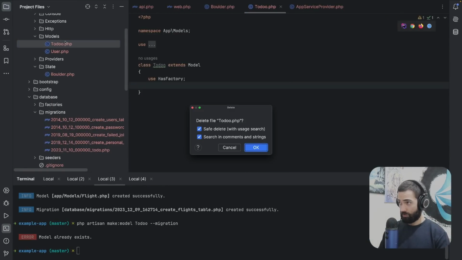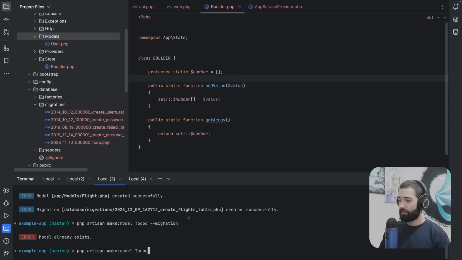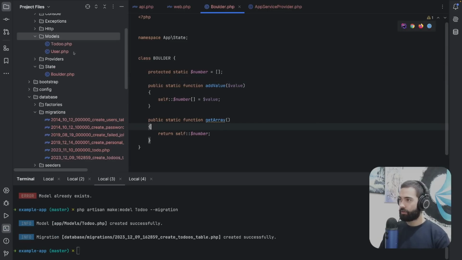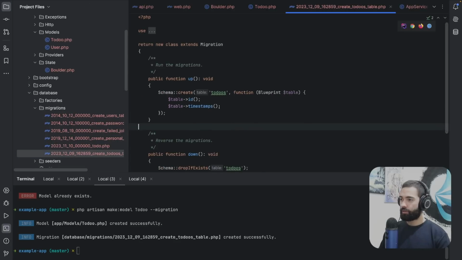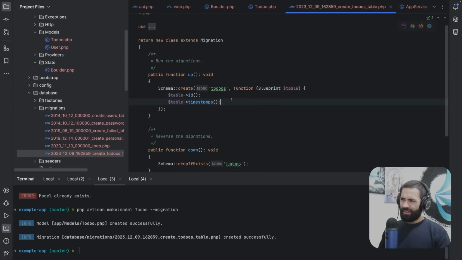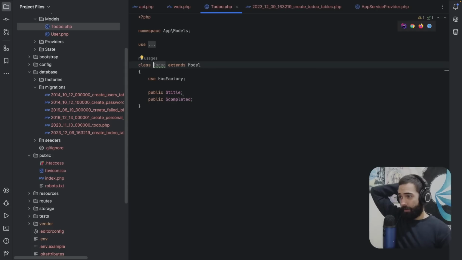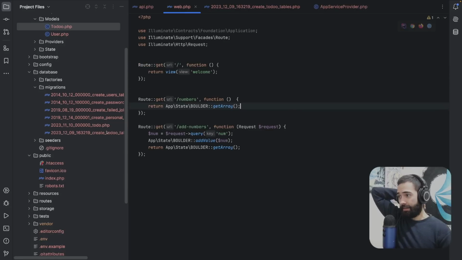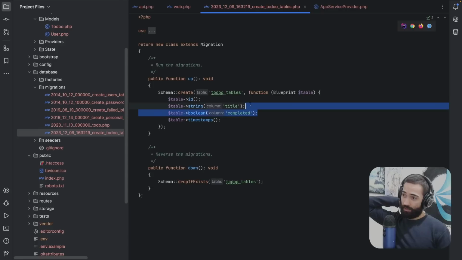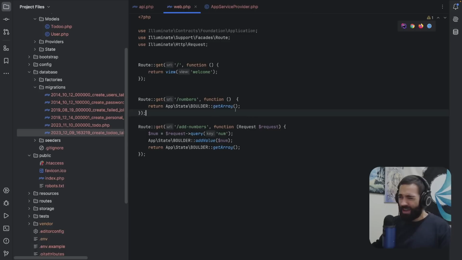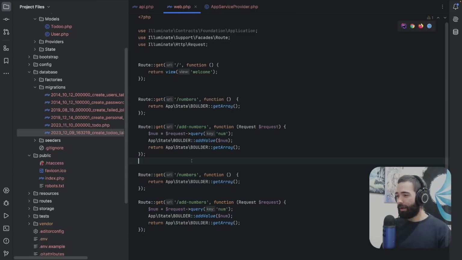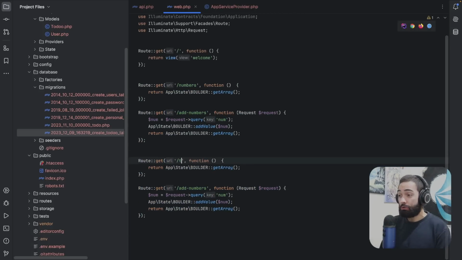I'm going to take all of these, delete the Todo, and we're going to remake the model with the Todo and the migration. I don't know what that's going to do exactly. Let's go ahead, place it over here, create to-dos, and ID and timestamp. Okay, so I created my Todo model. I added these things in here, but they didn't automatically map onto the migration. So even though I used the command line to generate the migration, I still had to add this stuff in here. Okay, so far my experience with Laravel, I would call it not too good.